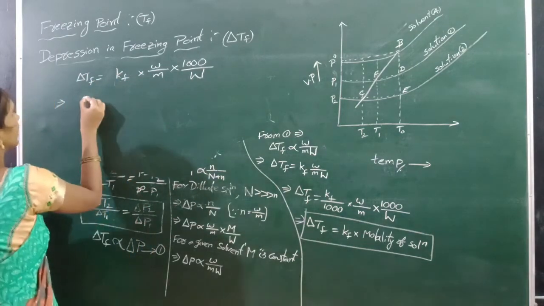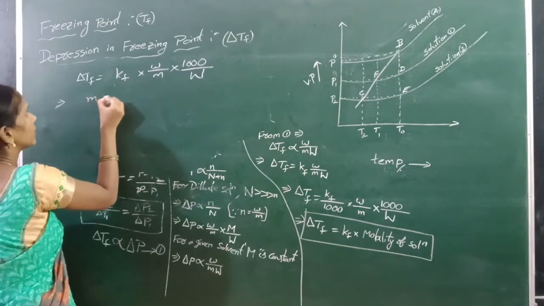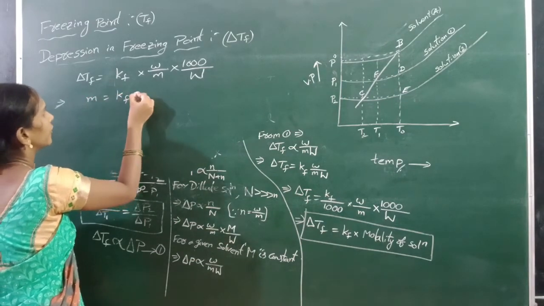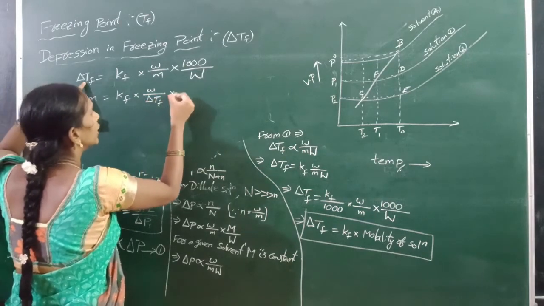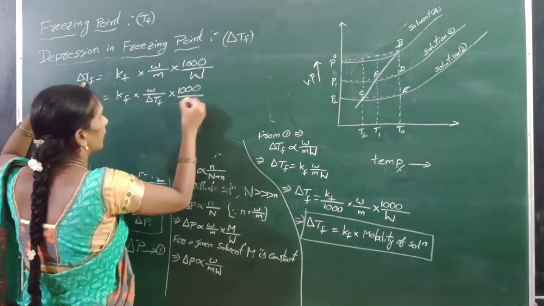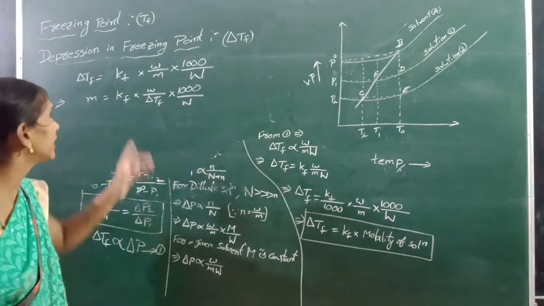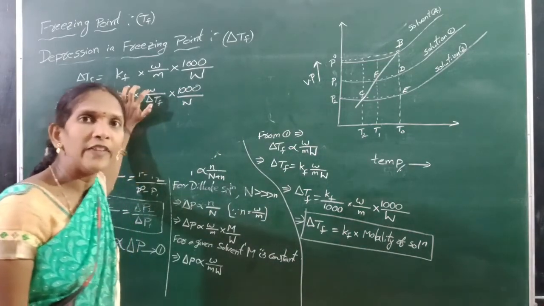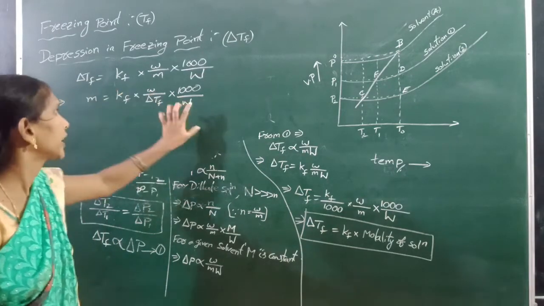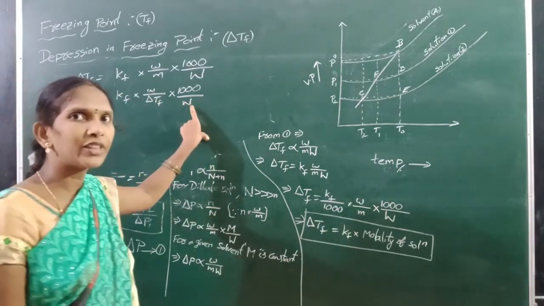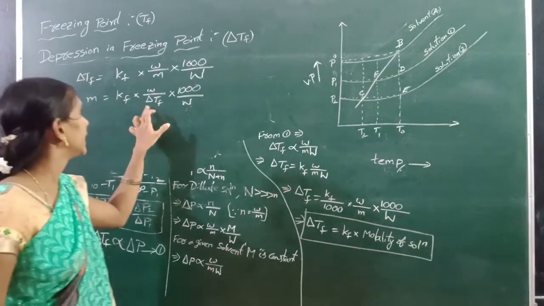That means molecular weight small m is equal to KF into weight by delta TF into 1000 by W. Here small w is the weight of the solute, capital W means the weight of the solvent. Next, delta TF means